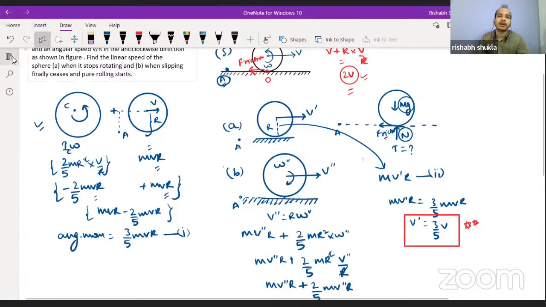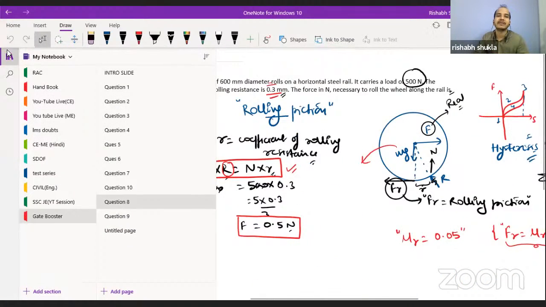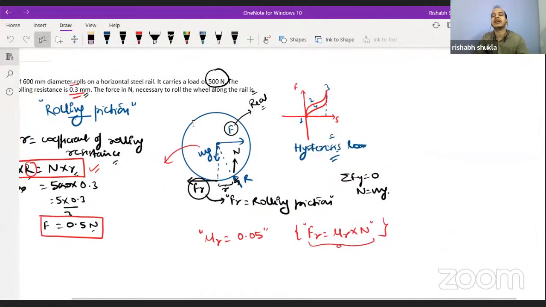Now in the next question we have seen the concept of rolling friction. The rolling friction concept says that in ideal conditions we do not need any force, but in a real world scenario we need some force in order to make the body pure roll at a constant velocity.